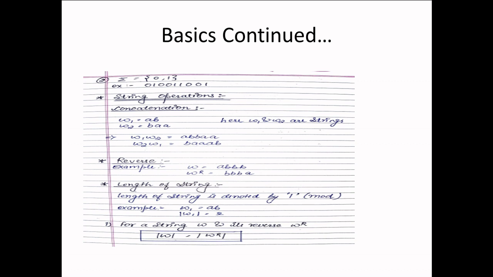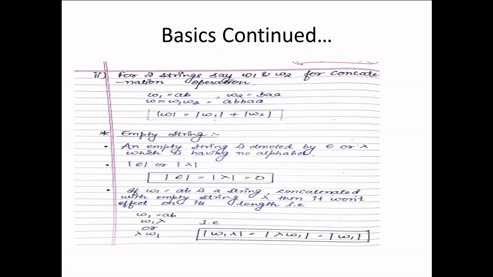It is very obvious that if W is the original string and W raised to power R is the reverse of the string, then the lengths of those two strings will be the same. So mod of W will be mod of W raised to power R; the length of W will be the same as the length of the reverse of the string.